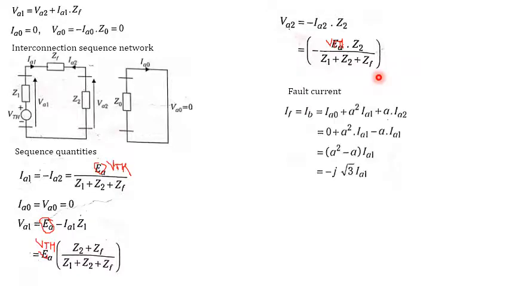The fault current will become IB. We are considering that there is a fault across the circuit B. So this is nothing but IA0 plus A square IA1 plus A into IA2. IA0 is 0 already. A minus A square will become IA1, so this is nothing but minus j root 3 times IA1. Hence the magnitude we will get is root 3 times V Thevenin divided by Z1 plus Z2 plus ZF.